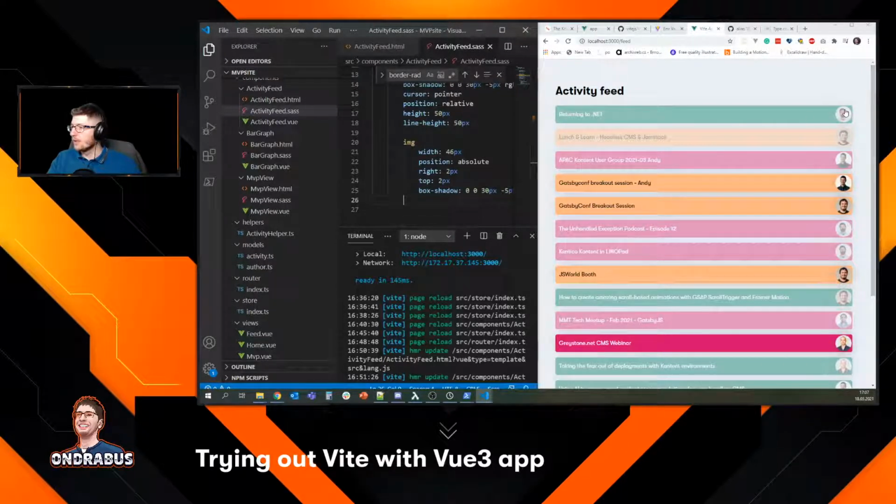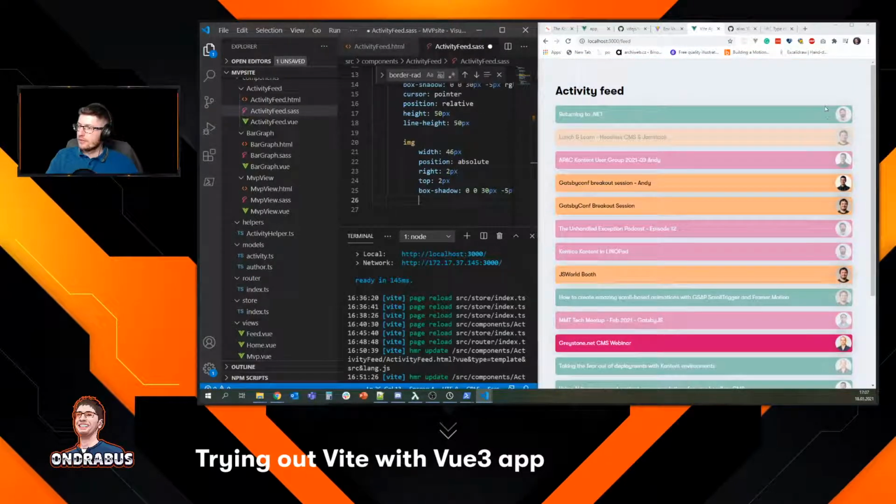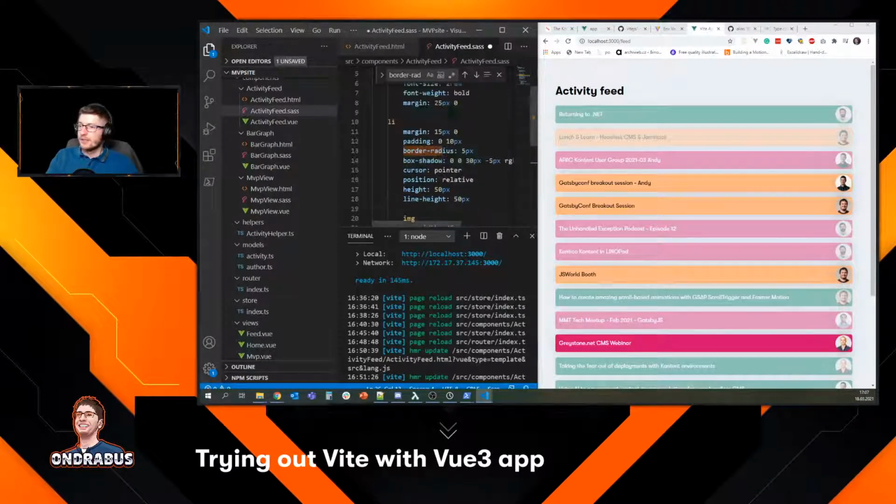Okay, that's not visible. I might have to play around with the box shadow a bit more. But this is fine for now. And I think that we are done here. I think this looks nice. Maybe I'll just finish the item here so that we got the avatars next to those items. We can try that actually.